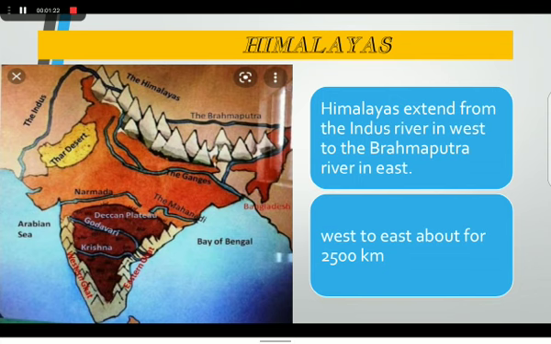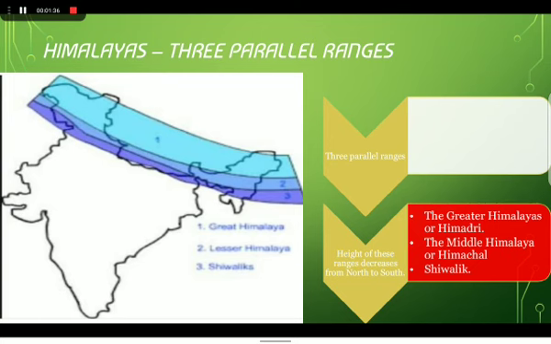The Himalayas extend from the Indus River in the west to the Brahmaputra River in the east. These mountains run from west to east for about 2,500 kilometers. The Himalayas consist of three main parallel ranges. The height of these ranges decreases from north to south. They are the Greater Himalayas or Himadri, the Middle Himalaya or Himachal, the Shivalik. These are the three main parallel ranges of Himalayas. Let us have a quick glance of each range.